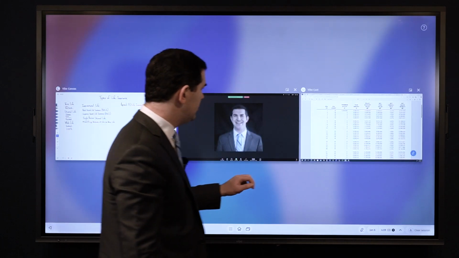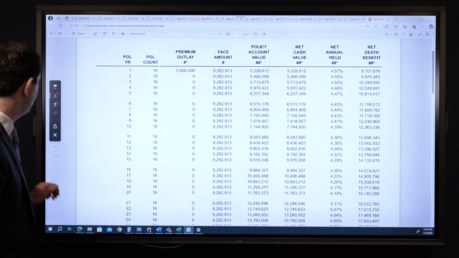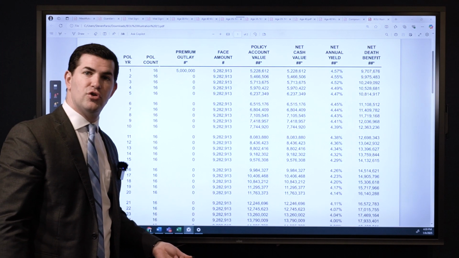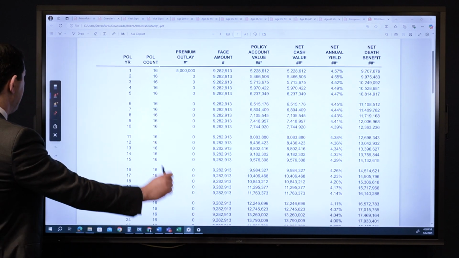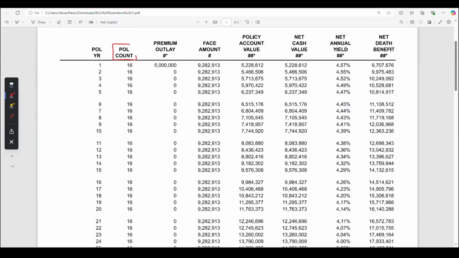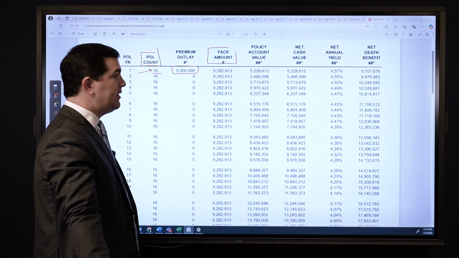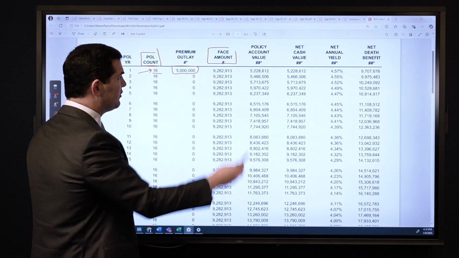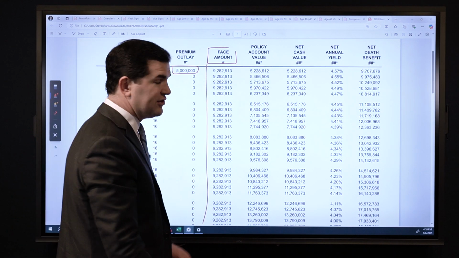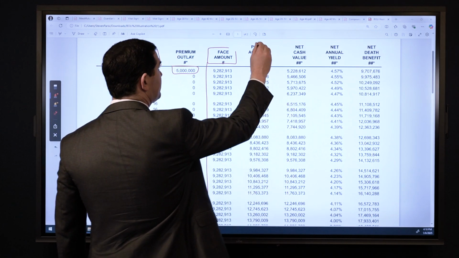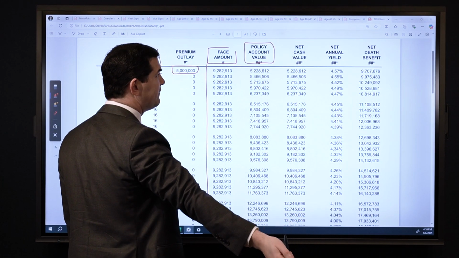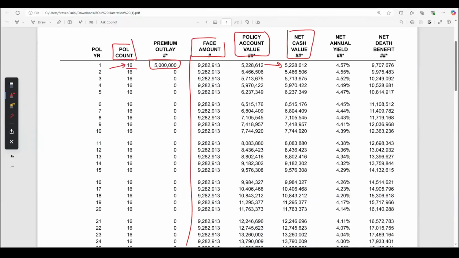at an example here. Here is an illustration of a bank-owned life insurance policy for a bank that we're working with right now. So policy count represents 16 employees that the bank is taking policies out on. We've got a one-time deposit of $5 million. Face amount represents the guaranteed death benefit. So if they only receive the guaranteed rate every single year, there's what the death benefit will be. And this is combining all 16 policies. Then we have the policy account value. This matches the net cash value.